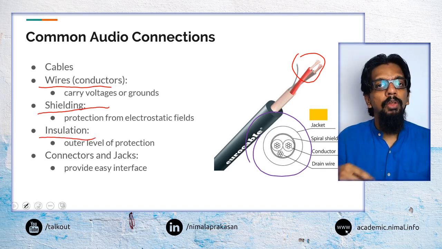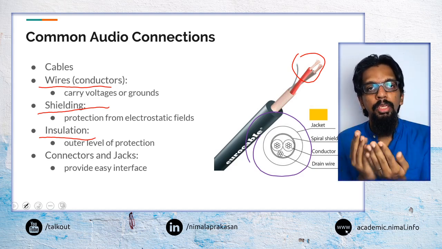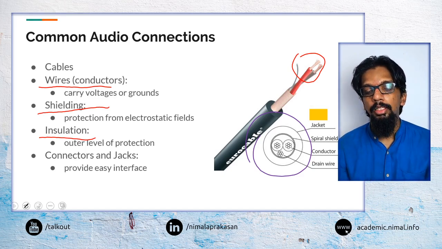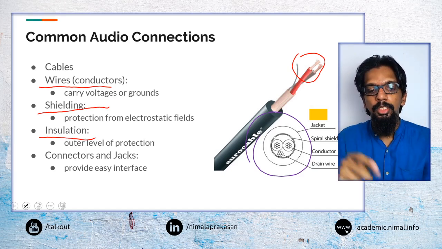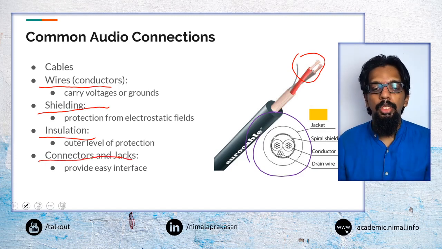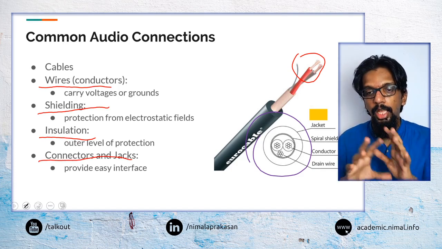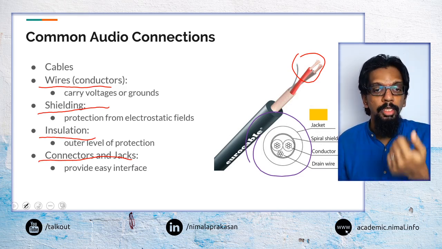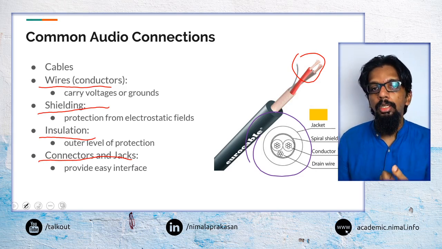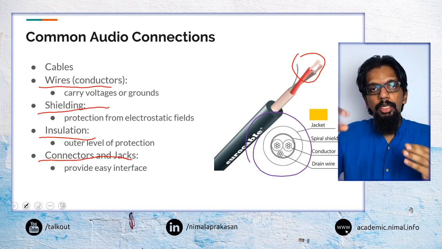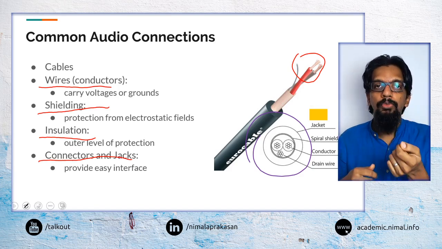Then we will have some level of insulation, so plastic or PVC or some non-conductive material will be used as insulation, and then we will attach various connectors and jacks to the ends of those cables. That is how we would make a basic connection between these devices. These are again some things we'll have to think about, in terms of how within the same shielding or the same insulated cable, we may be able to carry a number of wires.